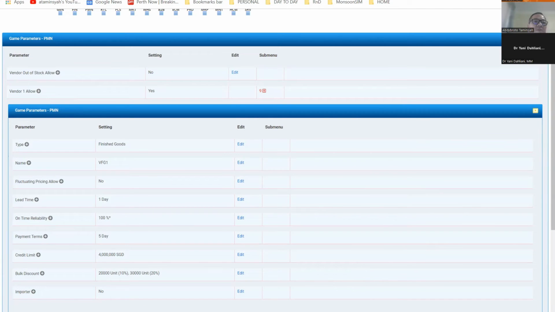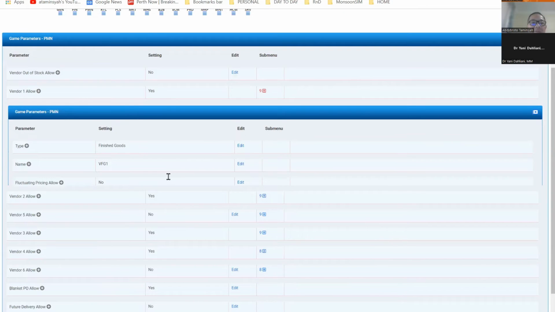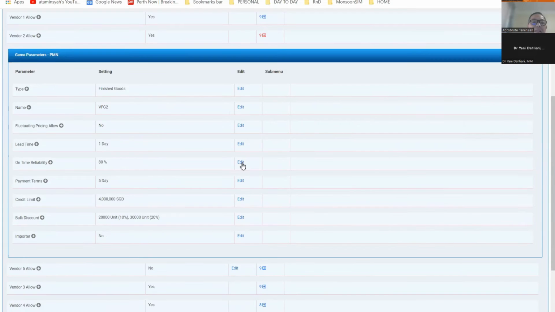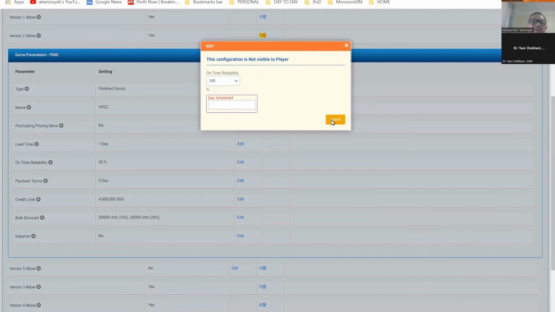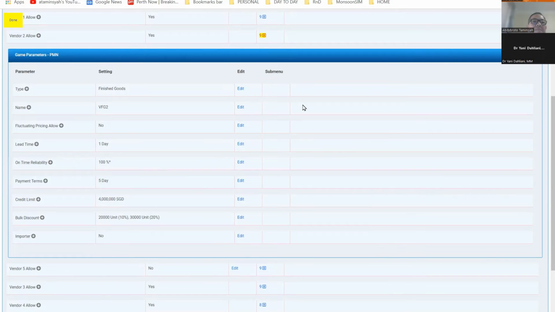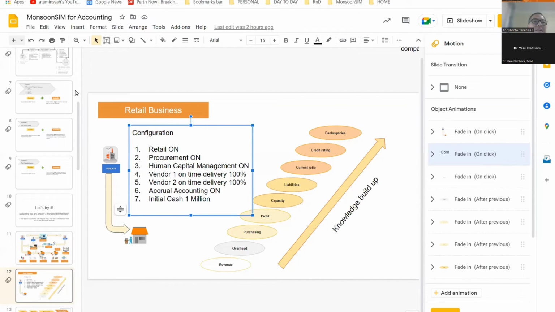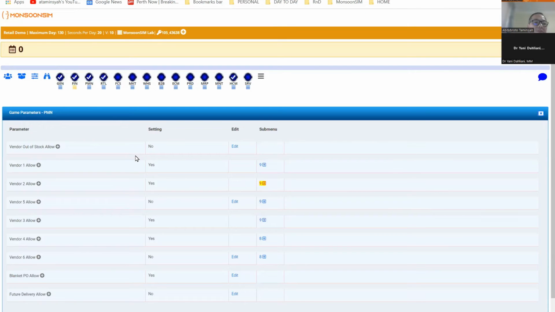This is how we configure MonsoonSIM. And let's go on. We have then vendor 2. The on-time delivery reliability, let's make it 100% also. Okay, 100%. Then we go to the third one, accrual accounting on. Then we go to finance. We use accrual accounting. We turn it on.